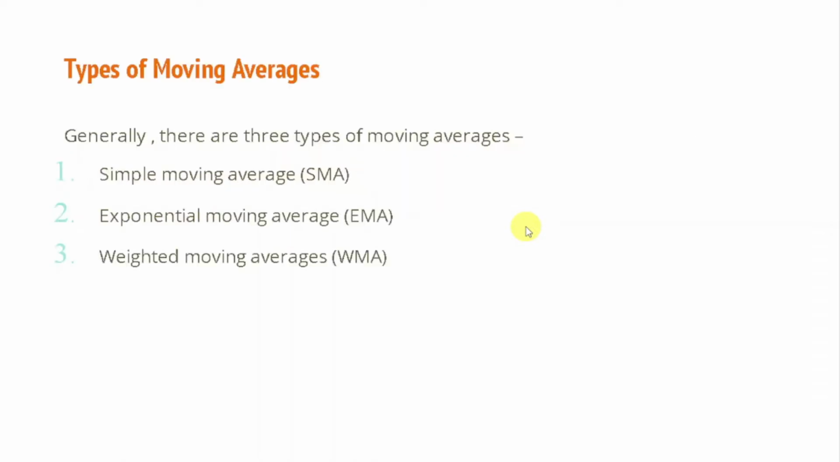Now let's talk about different types of moving averages which are there in the market. So generally there are three kinds of moving averages. The first one is simple moving average, the second one is exponential moving average, and the third one is weighted moving average or linear weighted moving average. These three moving averages which I have listed above are the most important ones which we will discuss.